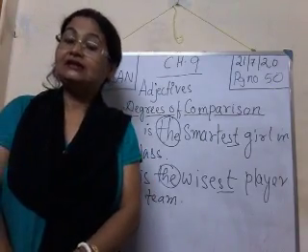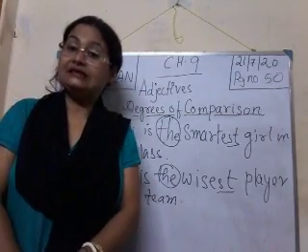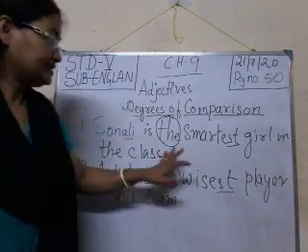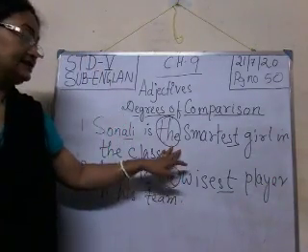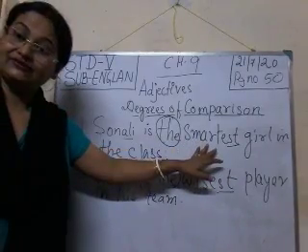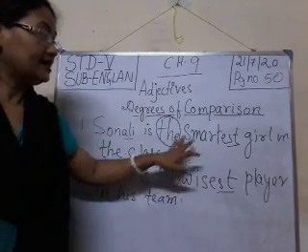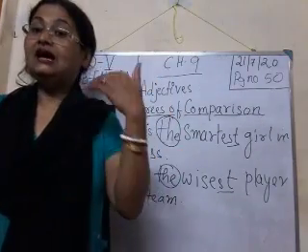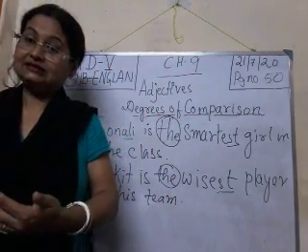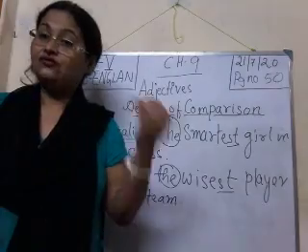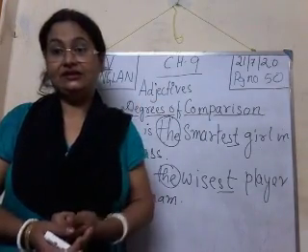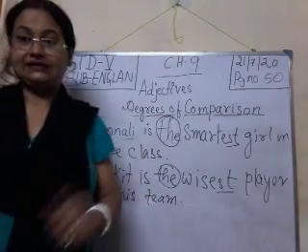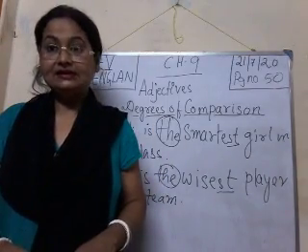The is the definite article, isn't it? So we always use the definite article the before the superlative degrees, like the smartest, the wisest, the biggest, the longest, the shortest. Whenever we are using superlative degree, we use the definite article the before the adjective. Is it clear?